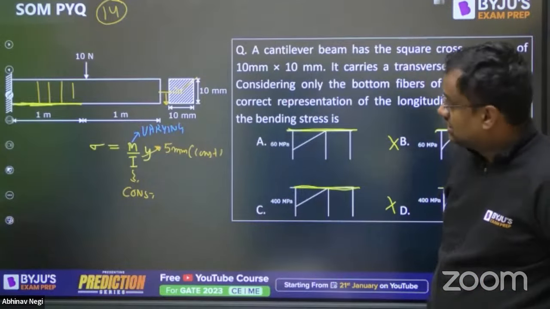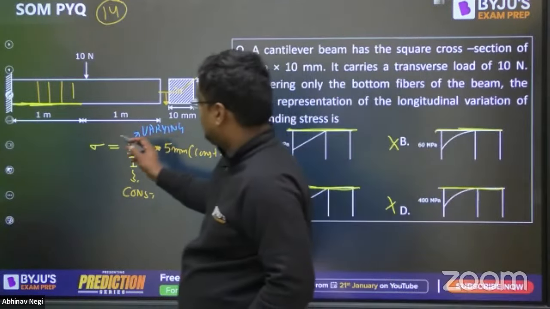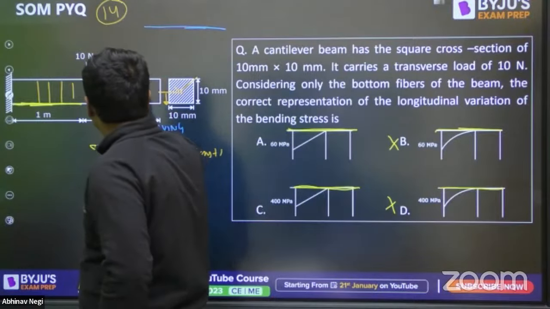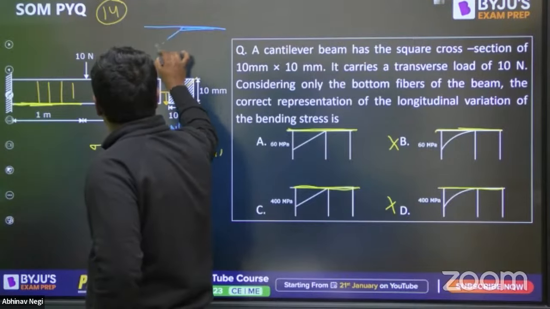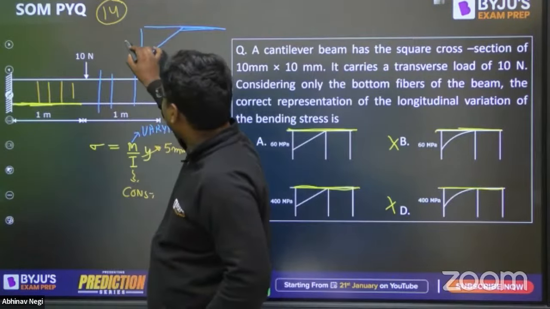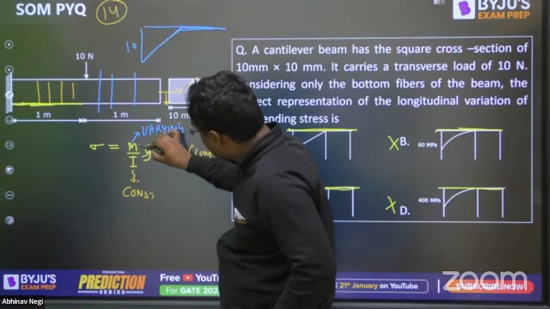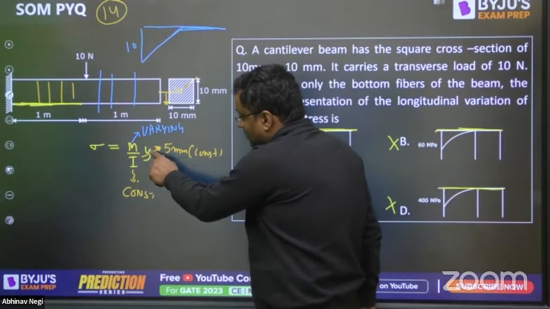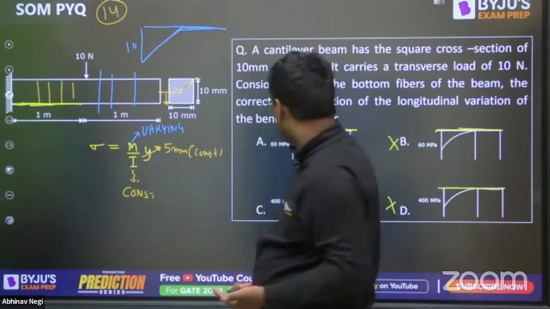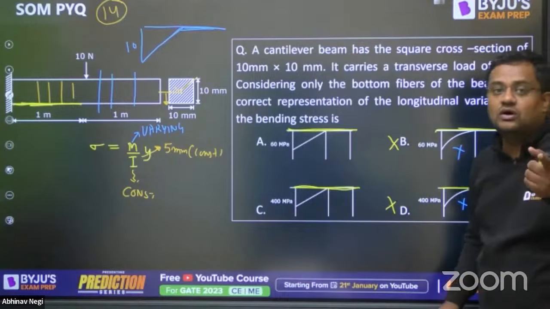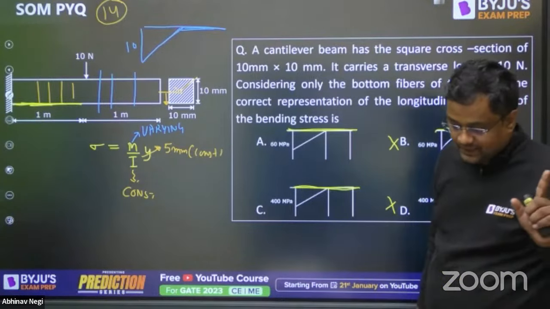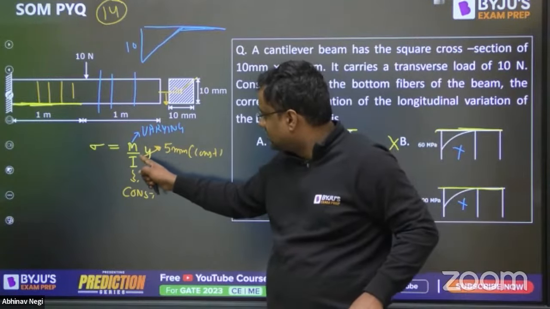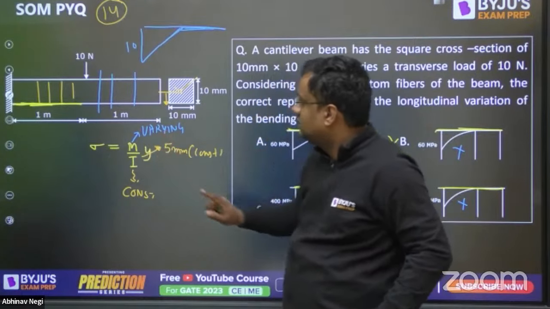Okay. So M is the only thing, and M is varying linearly here. The bending moment diagram here will be 0, because from the right hand side there is nothing, nothing, nothing. So the bending moment will be like this. And here the bending moment will be 10 into 1, which is 10. So the only thing varying is M, linearly. So any linear thing, M, multiplied by a constant, divided by a constant, will again be linear. So this curve cannot be there. I hope now you get how I eliminated B and D. This is a linear thing multiplied by a constant, divided by a constant, so sigma will also be linear.